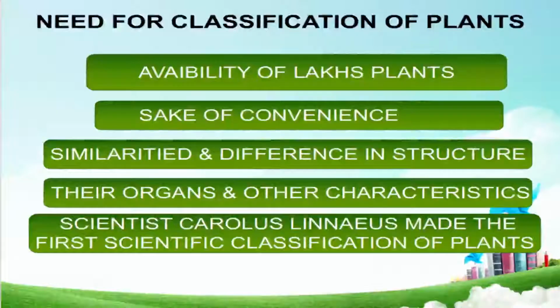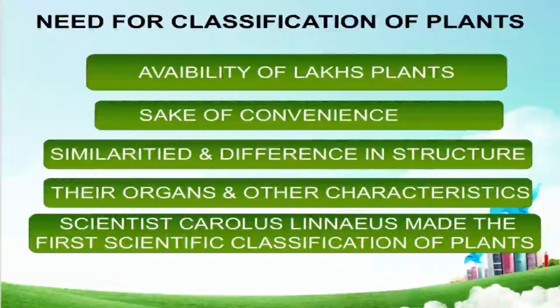Now we will cover the topic need for the classification of plants. See, many things are required. Similarly, in the world, more than lakh plants are available. It's quite difficult for us to study all the plants and identify which plant is very useful for us, which one is not useful, which creates a harmful effect on us. So it's quite difficult for us.